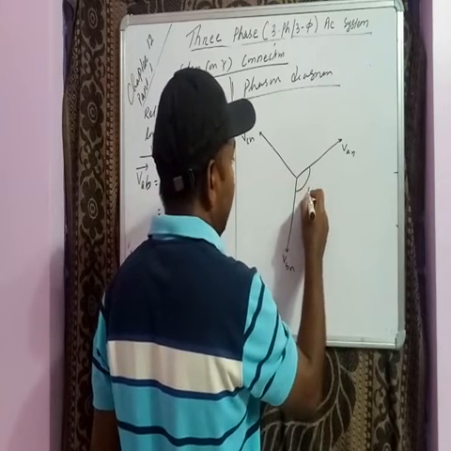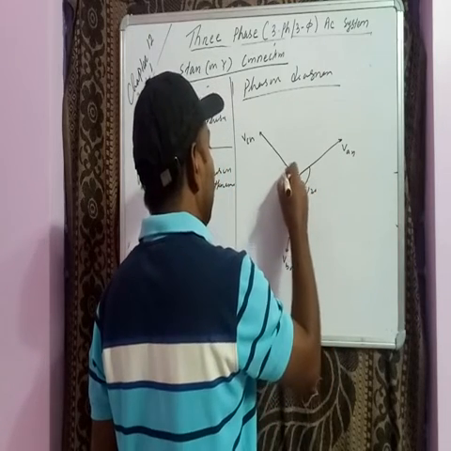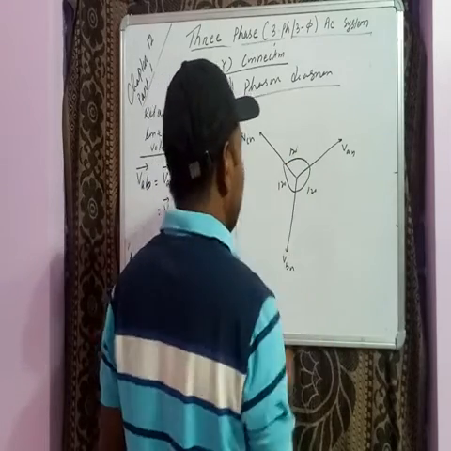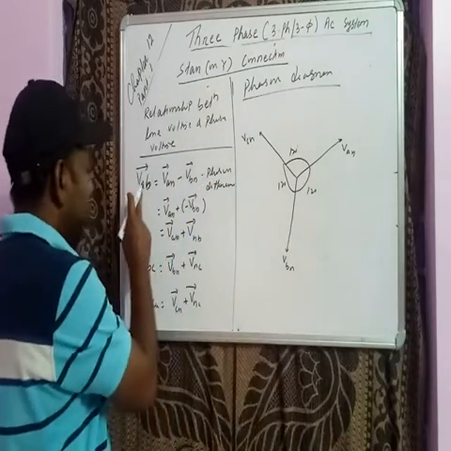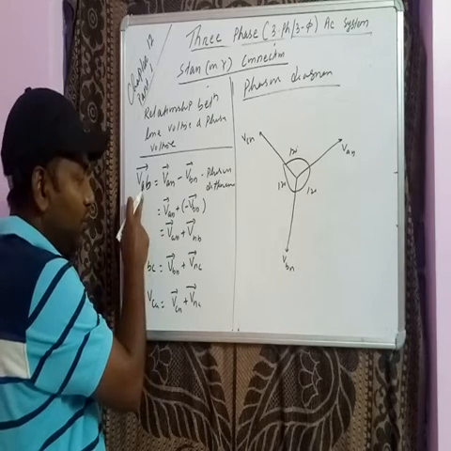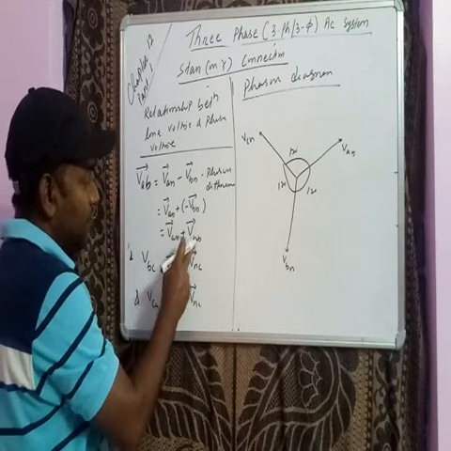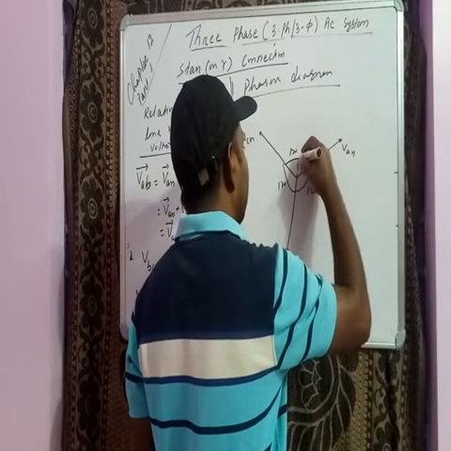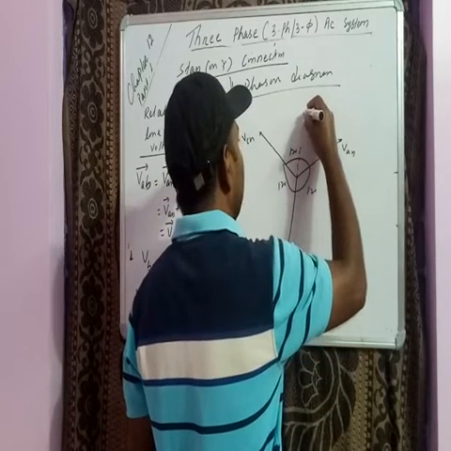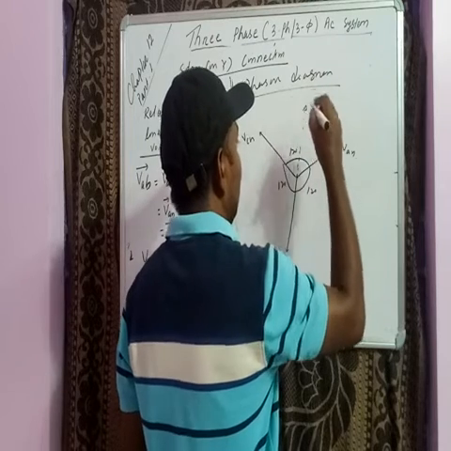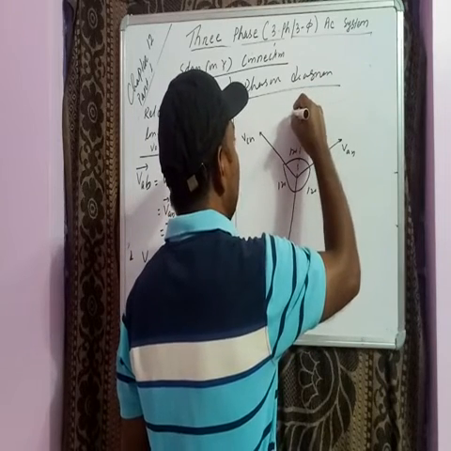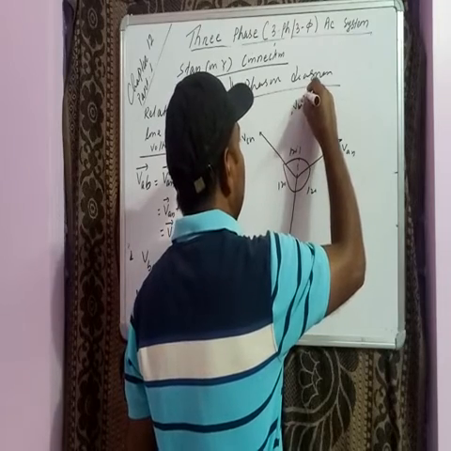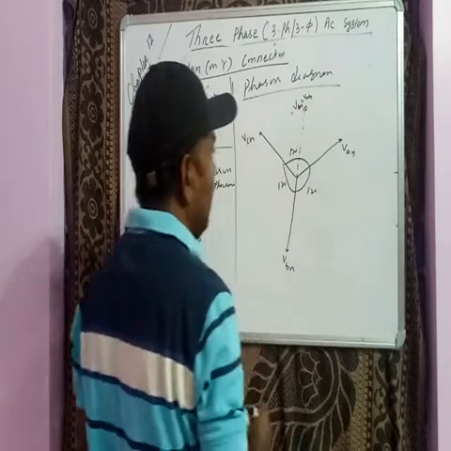This is 120 degrees, 120 degrees, and 120 degrees. Now to get VAB, the line voltage, that is VAN plus VNB. VNB means just reverse VBN. So this is minus VBN, or it is plus VNB, right?